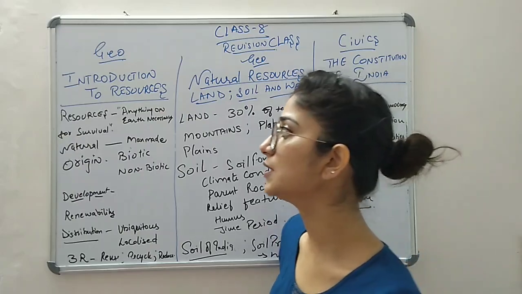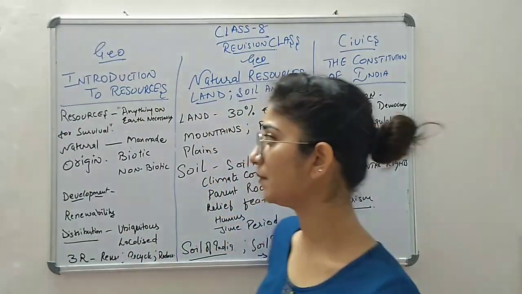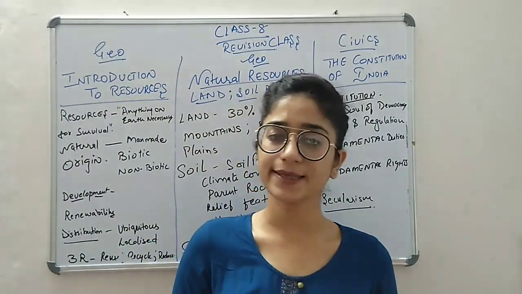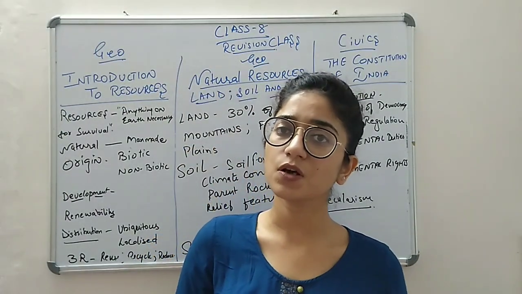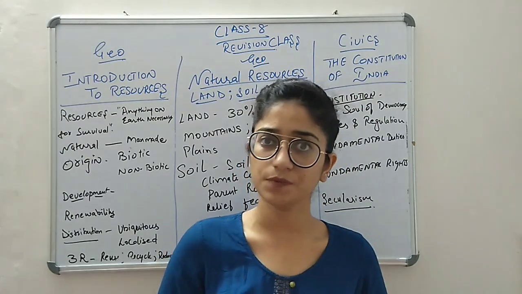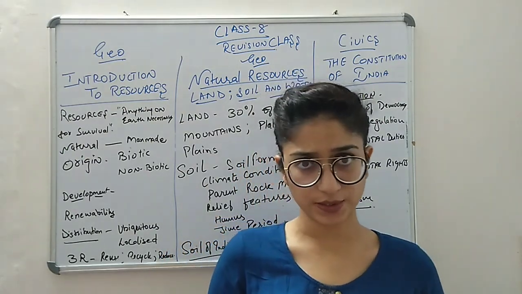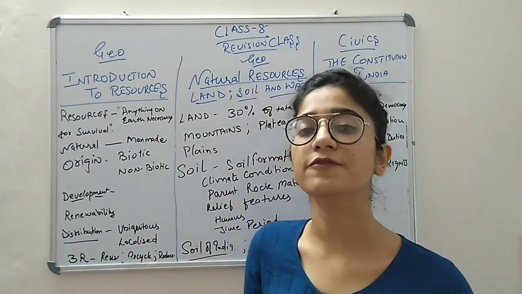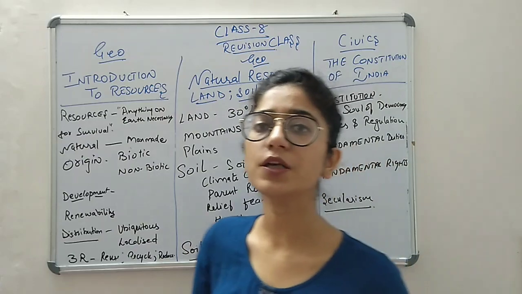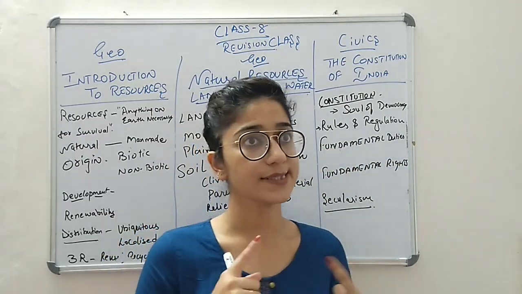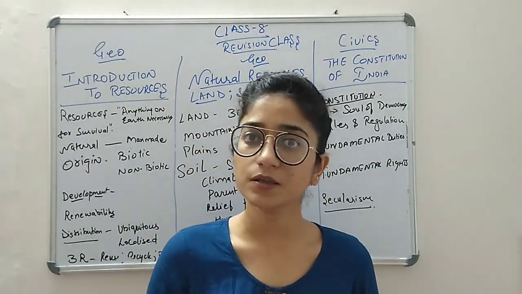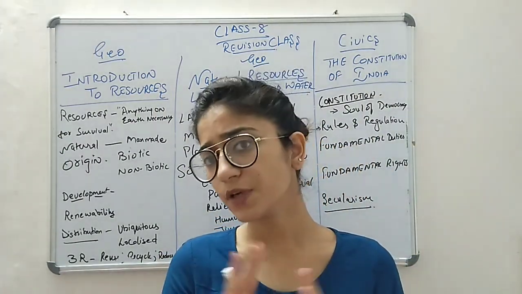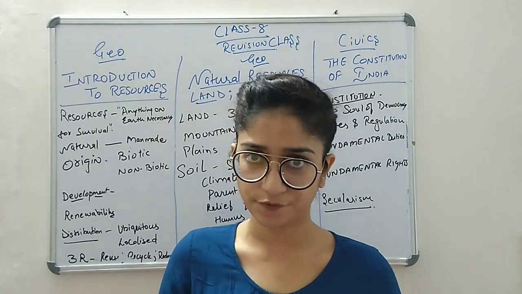Right, now we have done, and you have also been knowing about resources which are present on earth. Anything which is necessary for the survival of human beings and present on earth is a resource, right? In that, the natural resources are God gifted. For example, you can say sun, water, air. All these are natural resources. You cannot change them. They will never finish, and it is God's gift, right?